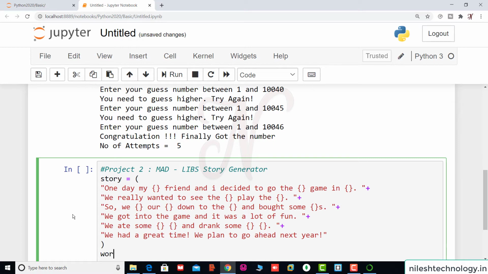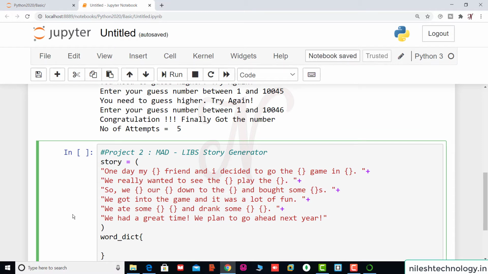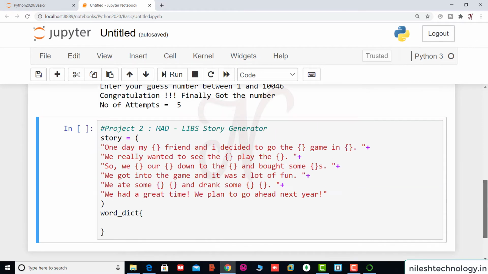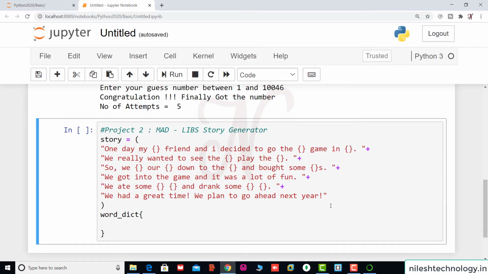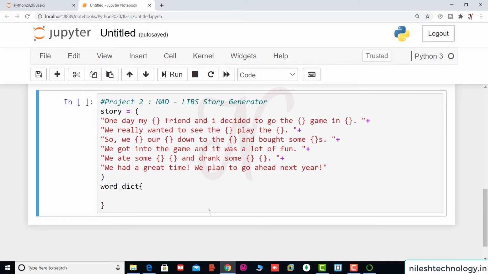Next we use a dictionary. We use the curly brackets. So we set some adjectives, nouns, actions, place names. We set multiple words here. So first we assign the adjectives. We use multiple adjectives, for example tasty, or rich, or greedy, or harsh, or grubby.